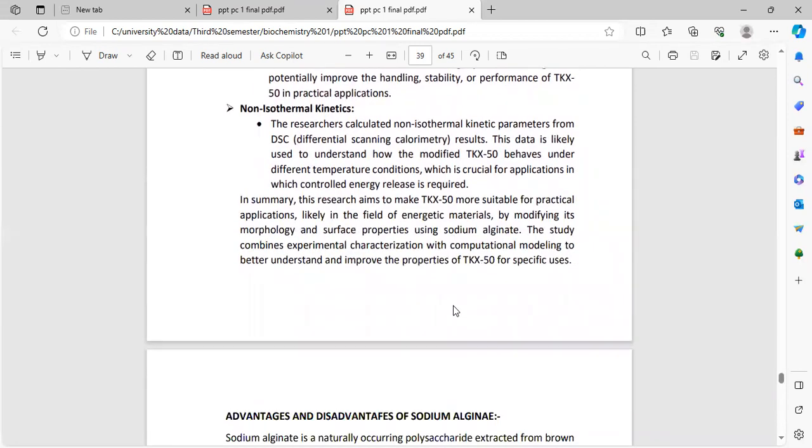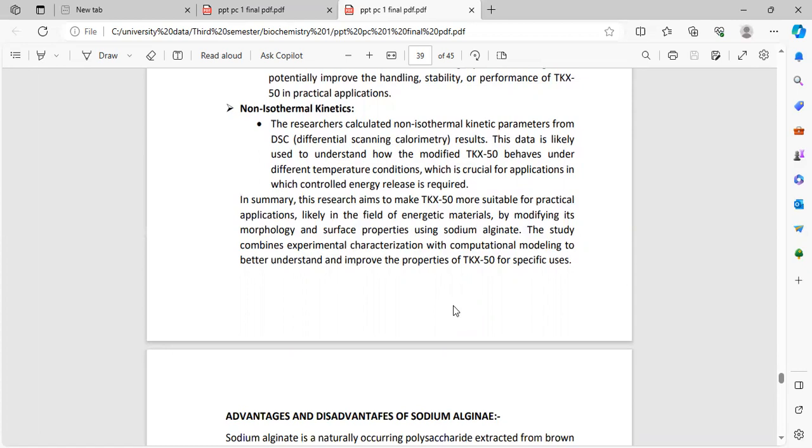Non-isothermal kinetics. The researchers calculated non-isothermal kinetic parameters from the differential scanning calorimetry result. This data is likely used to understand how the modified TKX50 behaves under different temperature conditions, which is crucial for applications in which controlled energy release is required.